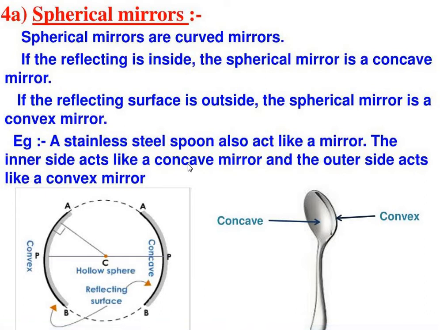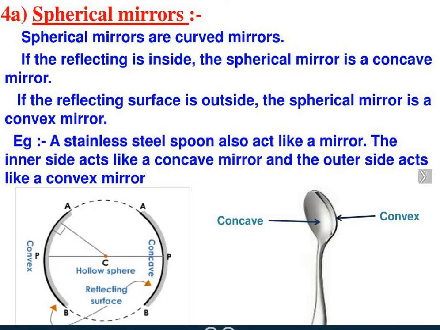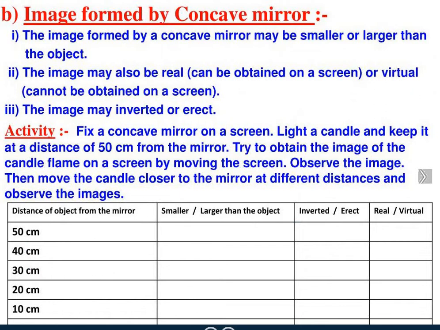The spherical mirrors are curved mirrors. If the reflecting surface is inside, the spherical mirror is concave. When the reflecting surface is outside, the spherical mirror is a convex mirror. Now let us understand more about images formed by a concave mirror. What is a concave mirror? It is a kind of mirror where the reflecting surface is the inner surface of the sphere, right?